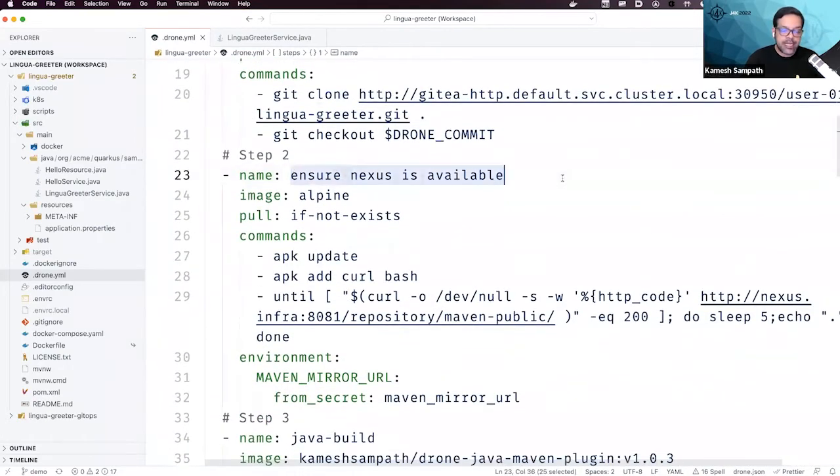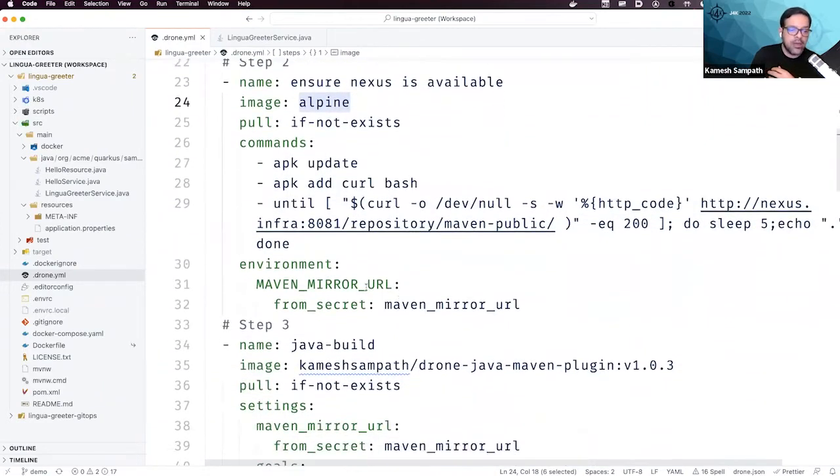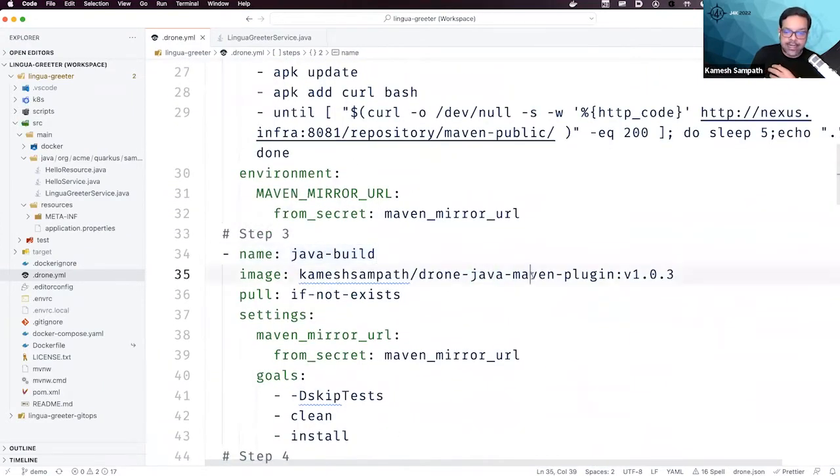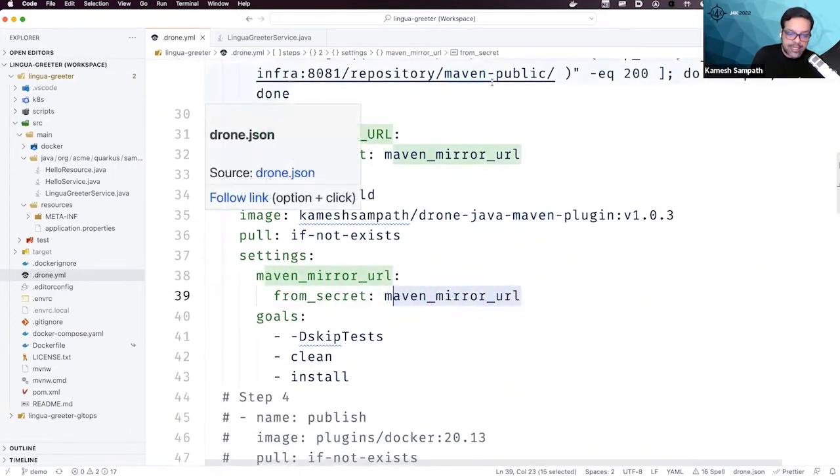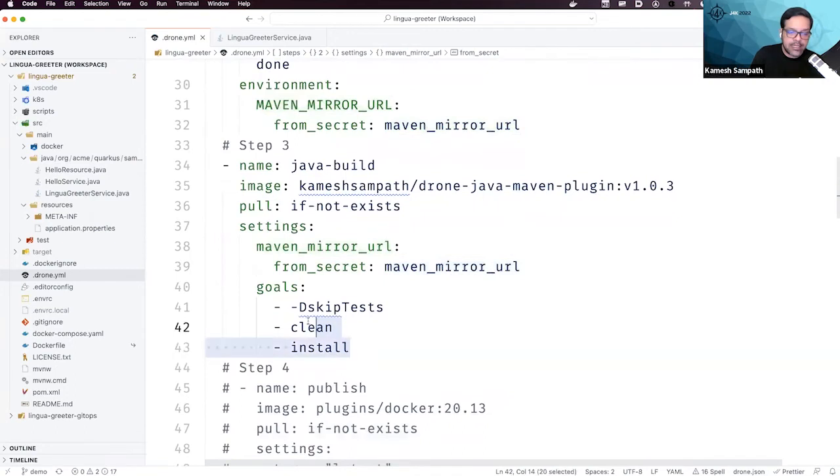I'm making sure I'm using Nexus behind the scenes for all my Maven artifacts. So I'm just making sure my Nexus is available. I'm doing a curl to check whether Nexus is available or not. And then do a Java build. As I said, using my Maven plugin here, I'm using a Maven mirror which points to my Nexus. And then I'm just going to skip tests and do a clean install.